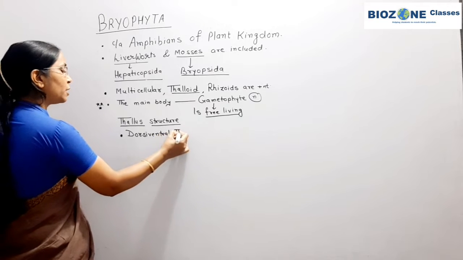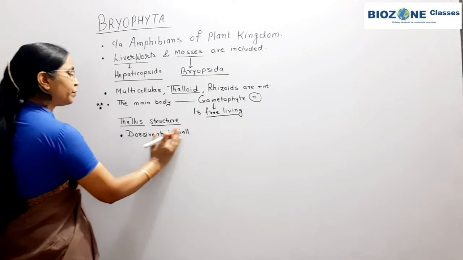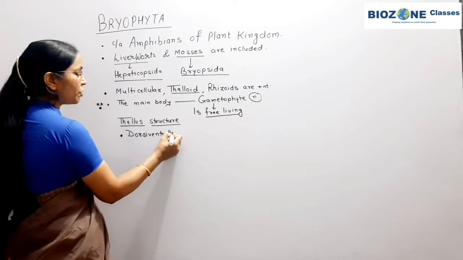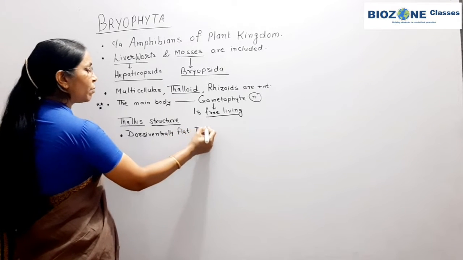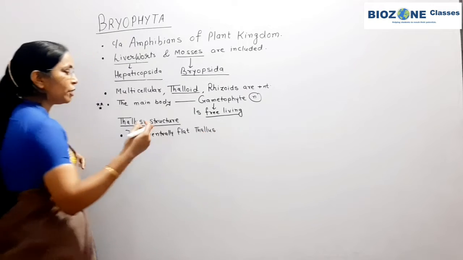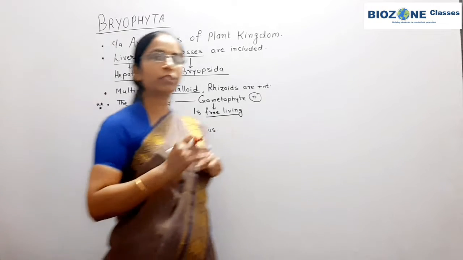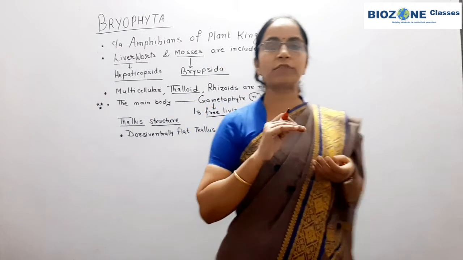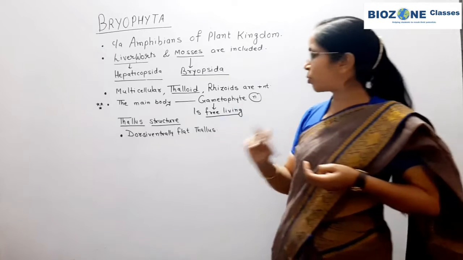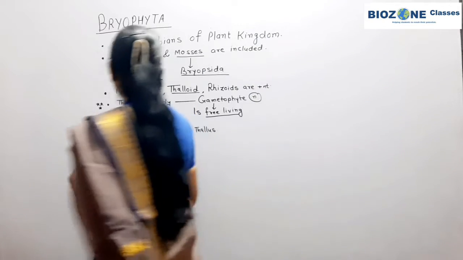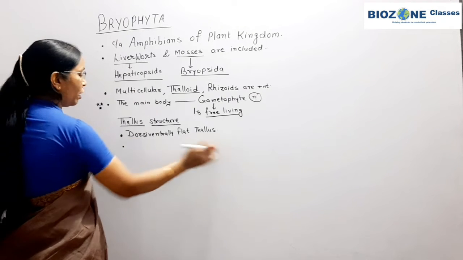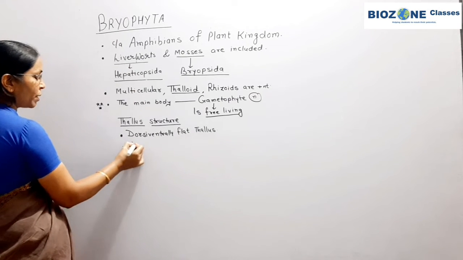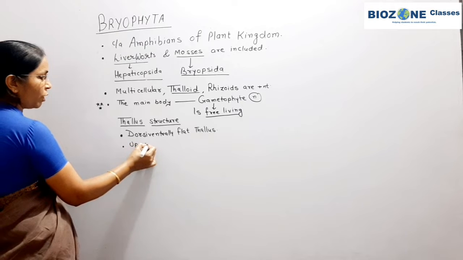That means the thallus is dorsiventrally flat, that is, flat at both surfaces. You can imagine a carpet-like structure which is flat at the dorsal surface as well as the ventral surface. Secondly, the lower surface is in touch with the soil. The upper surface, remember, shows the following features.